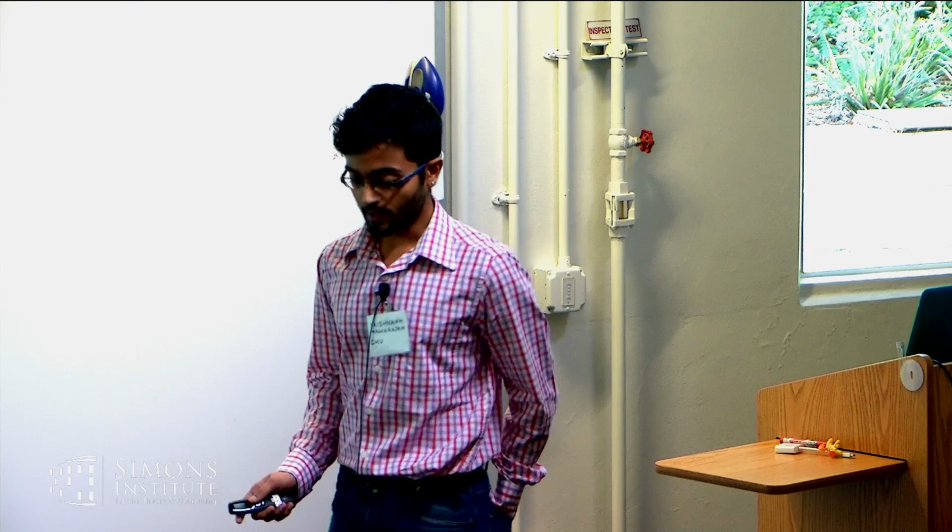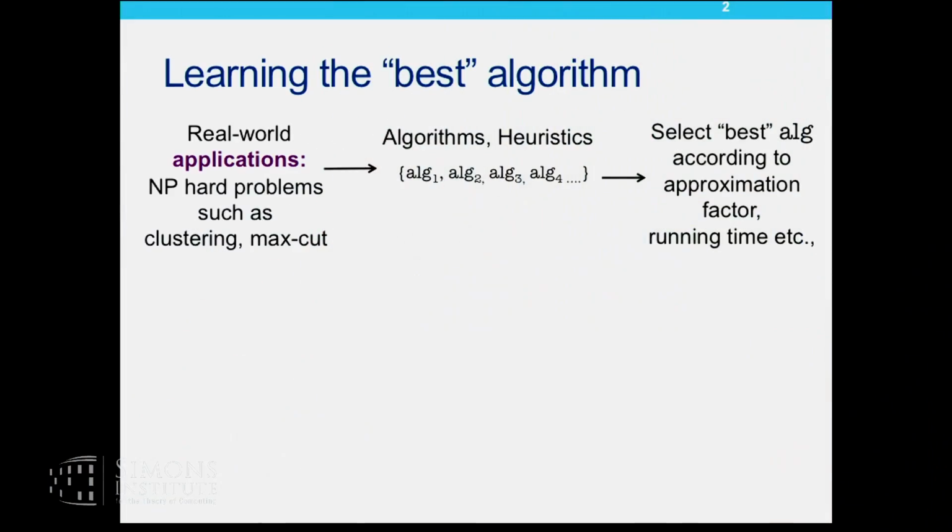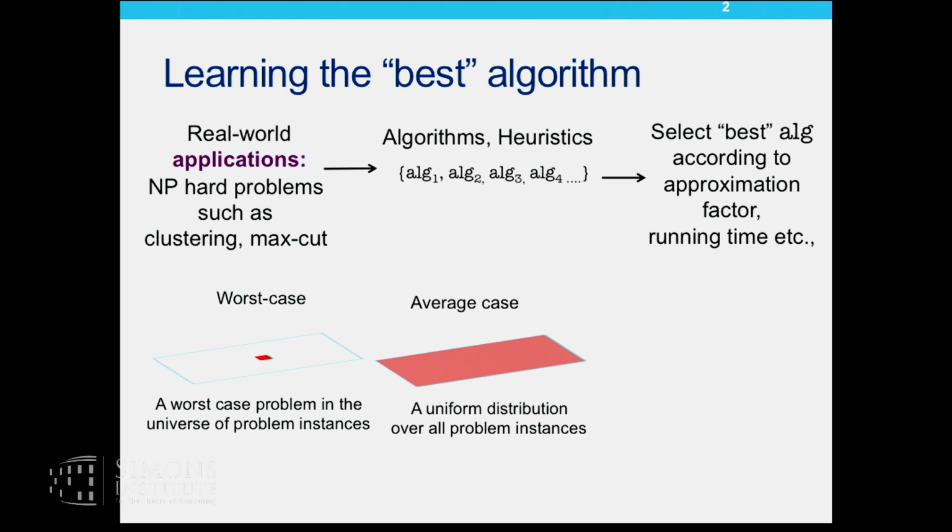In a lot of real-world applications, you face NP-hard problems such as clustering or max cut, and naturally these problems have resulted in many different parameterized families of approximation algorithms and heuristics. A natural question you would ask here is, which is the best algorithm according to some objective that I care about? Typically you would answer this in terms of which algorithm has the best performance on the worst case problem instance, or which algorithm has the best performance on average over all problem instances.